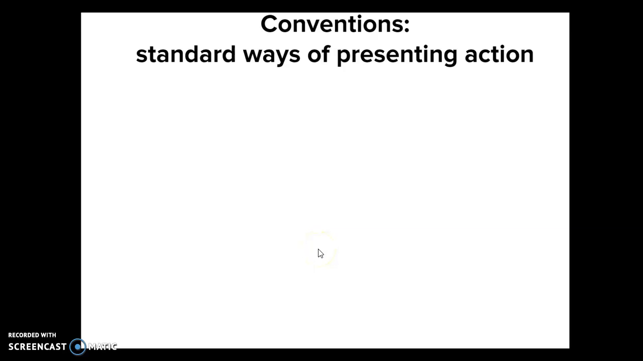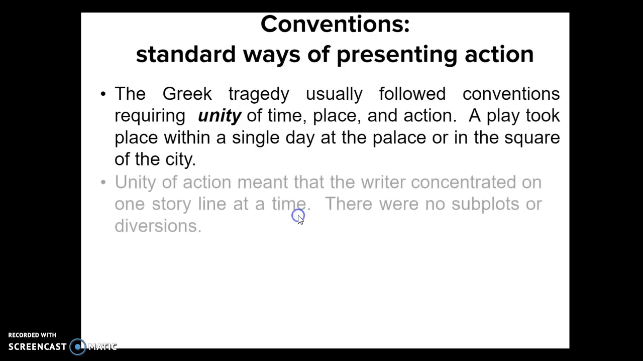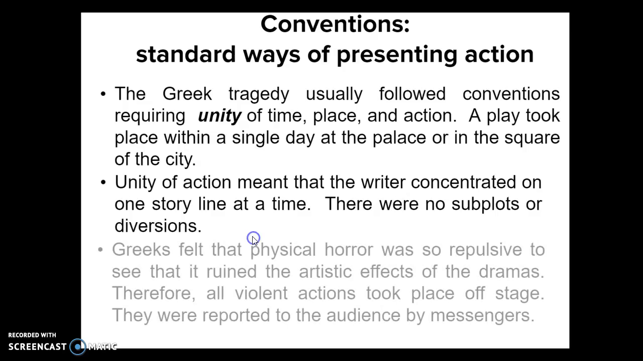Conventions, standard ways of presenting action. The Greek tragedy usually followed conventions requiring unity of time, place, and action. A play took place within a single day at the palace or in the square of the city. Unity of action meant that the writer concentrated on one storyline at a time. There's no subplots or diversions.